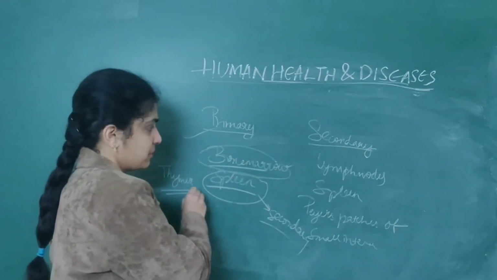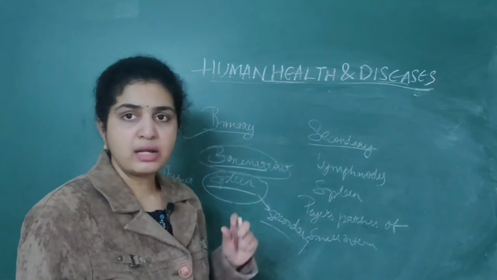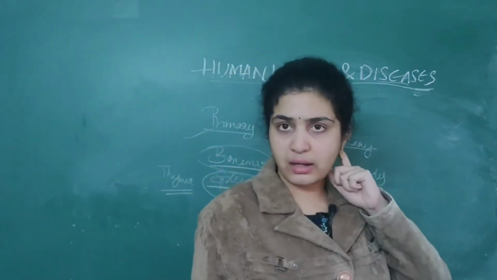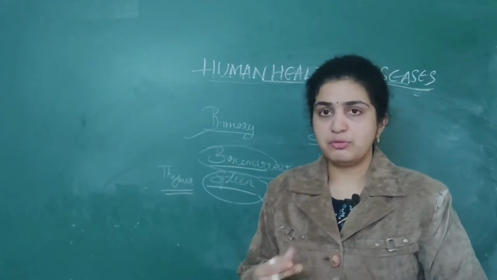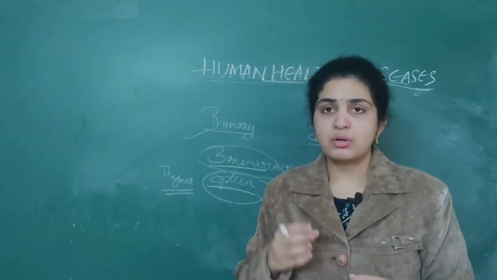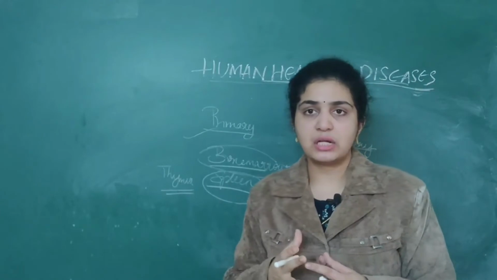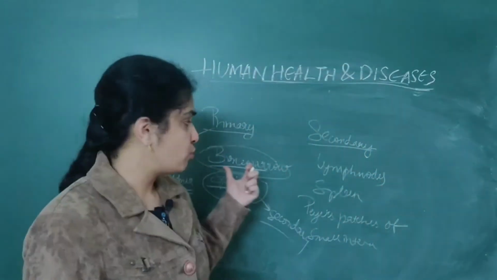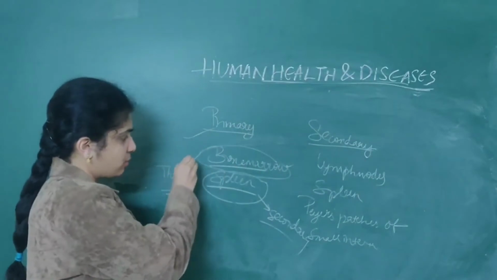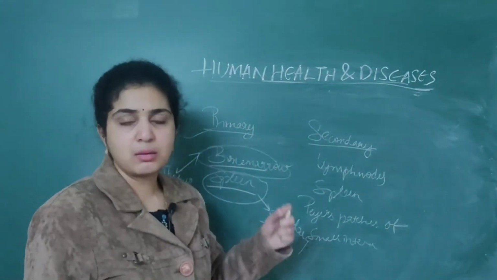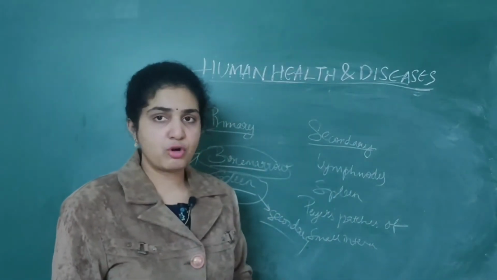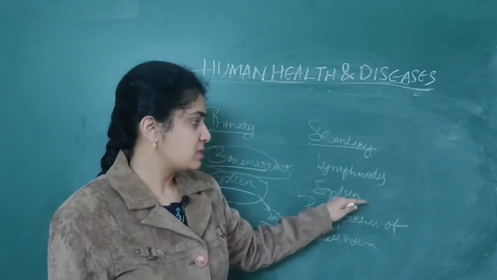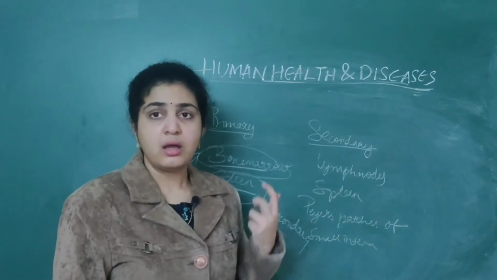Then thymus. Where is it located? It is usually located in the chest, between the breastbone and the ribs. It is usually large at the time of birth and usually becomes small during puberty. The function of both bone marrow as well as thymus is that lymphocytes are produced. When it comes to secondary lymphoid organs, it is spleen, I told you already.